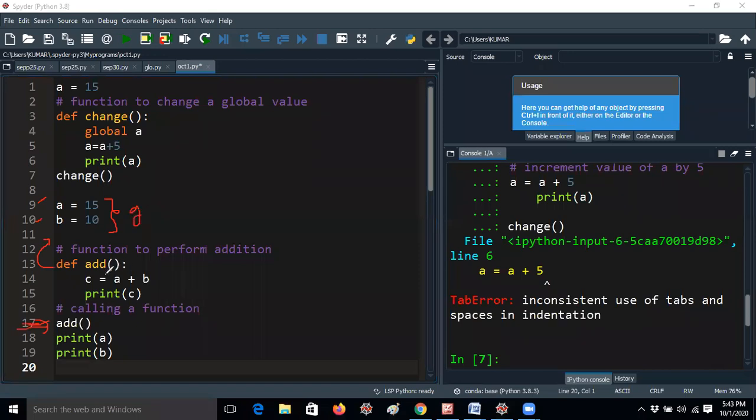Whenever I am declaring c here, c is a local variable, guys. Why is it a local variable? Because it is defined in the add function. So now this is the calling function, and this is the called function.